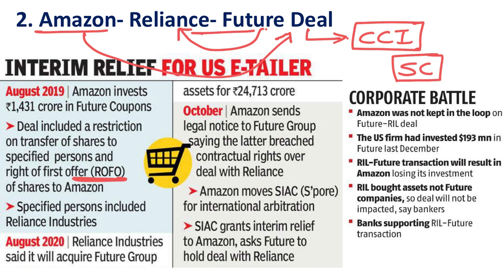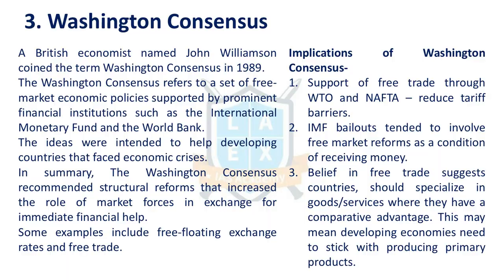So this deal is essentially regarding whether this is anti-competitive or not. That is the issue. And Amazon claims that Futures Group is contractually obligated to inform Amazon about the deal, but Futures Group did not. That is the violation of the deal. So that is how they went to the court. Next issue is Washington Consensus.